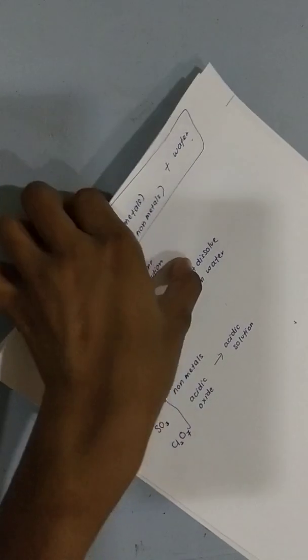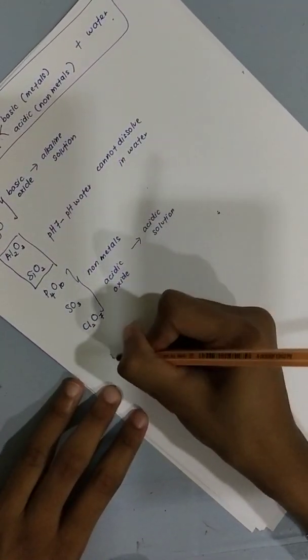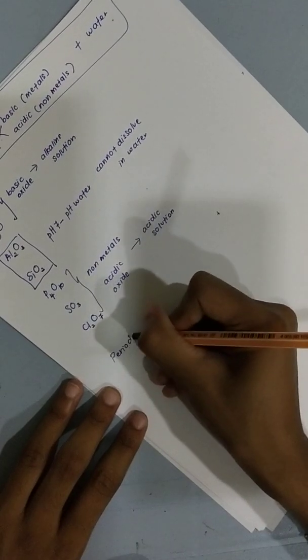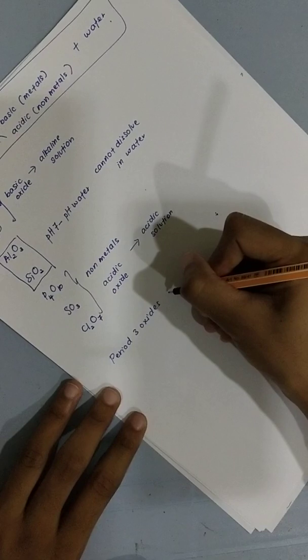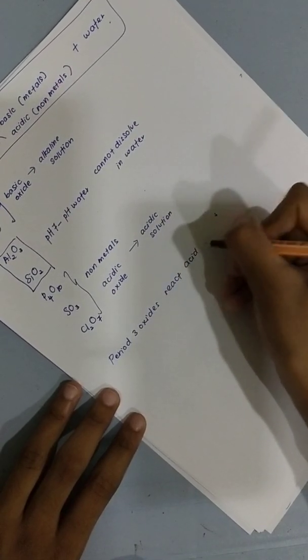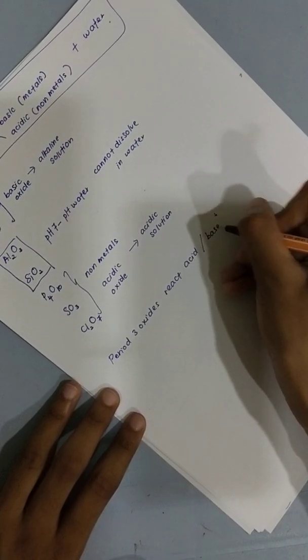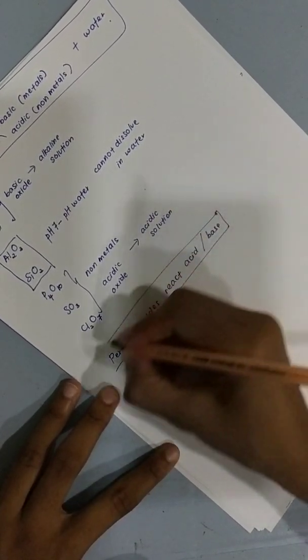Now the second reaction you're learning is whether period 3 oxides can react with acid or base, or an alkaline solution. That is your second reaction.